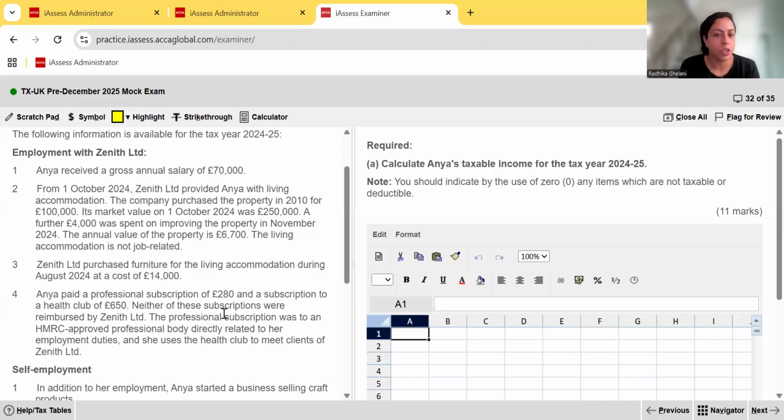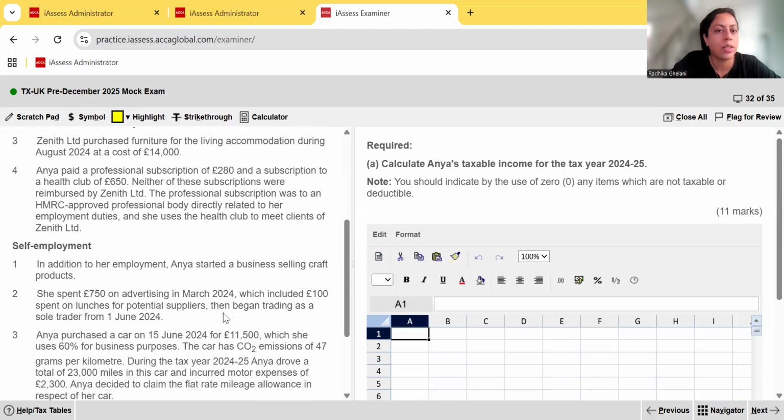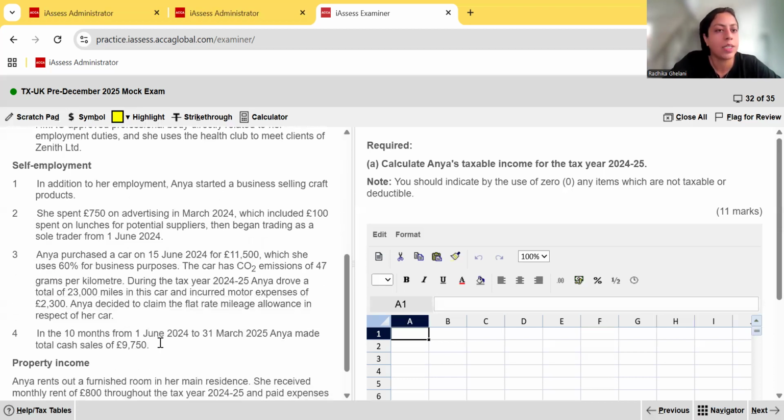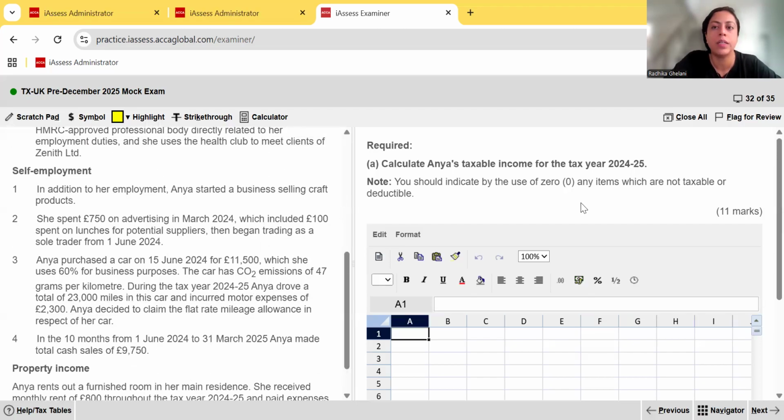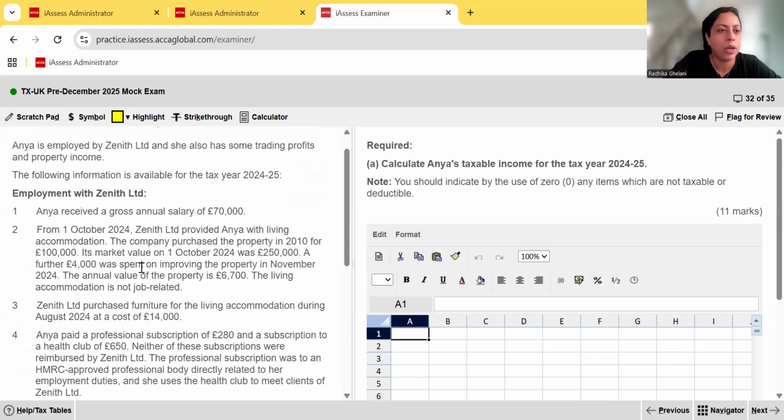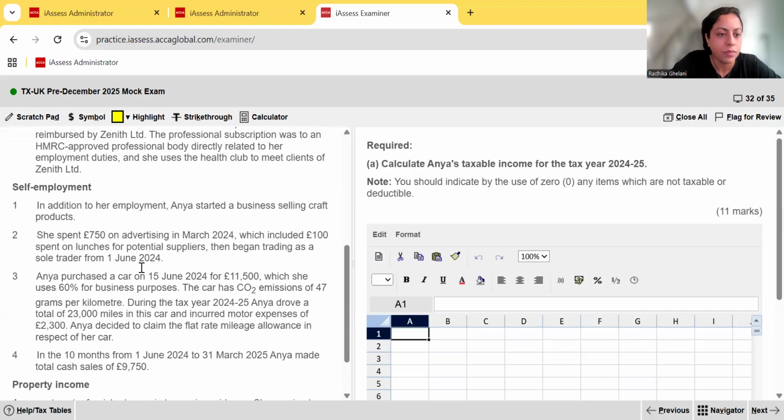Then they said the professional subscription was to an HMRC approved professional body directly related to her employment duties, and she uses the health club to meet clients of Zenith. So regardless of the fact that she uses it to meet clients of Zenith, it doesn't matter. It's not an allowable deduction. Then they've given us information about her self-employment and about property income. Since we're going to calculate her taxable income, we can start by working out her employment income, and then we will read the rest as we go along.